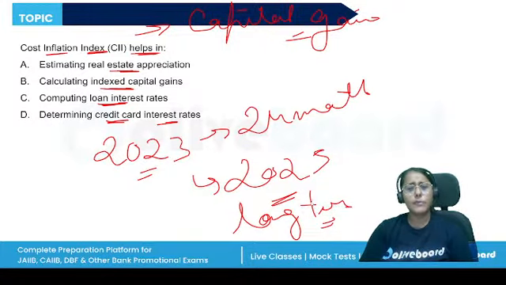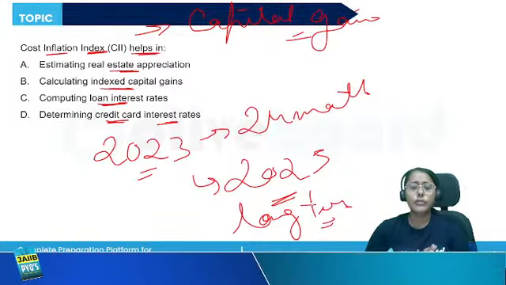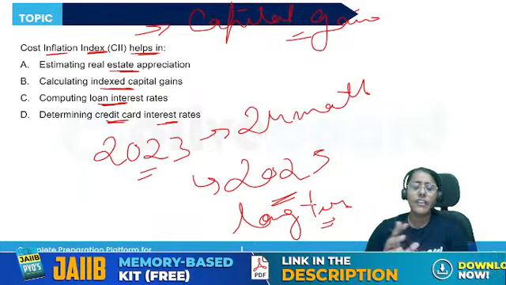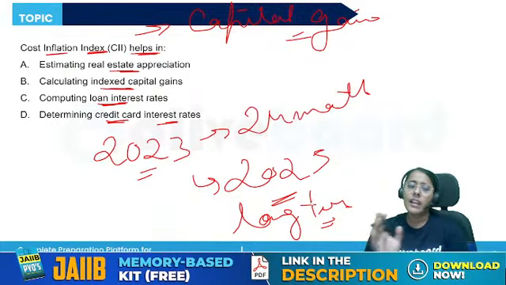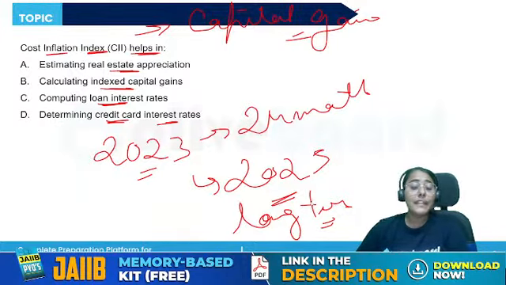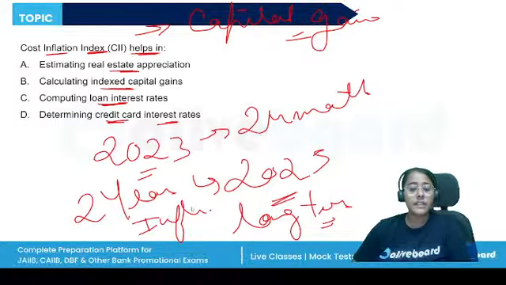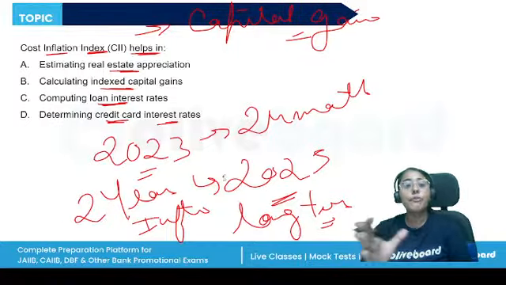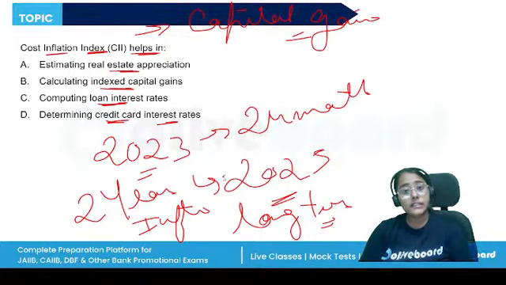Earlier, the immovable property was considered to be a long-term asset if held for more than 36 months, but now it is 24, right? Now, during this period of 2 years, some inflation would have occurred, some cost of improvement I had to incur, because of which the value of the property would change.